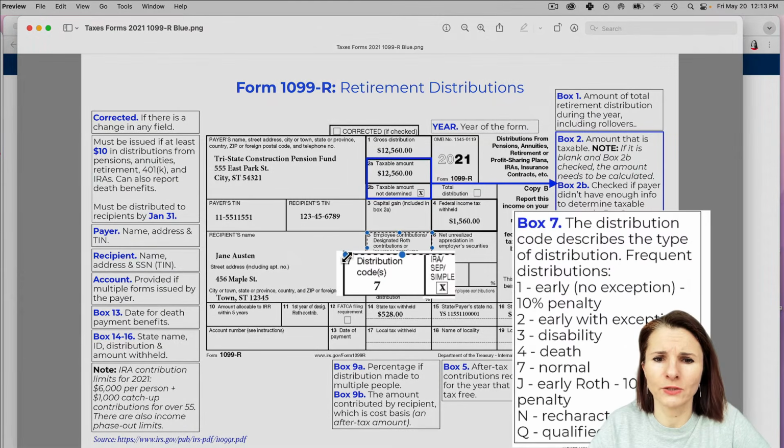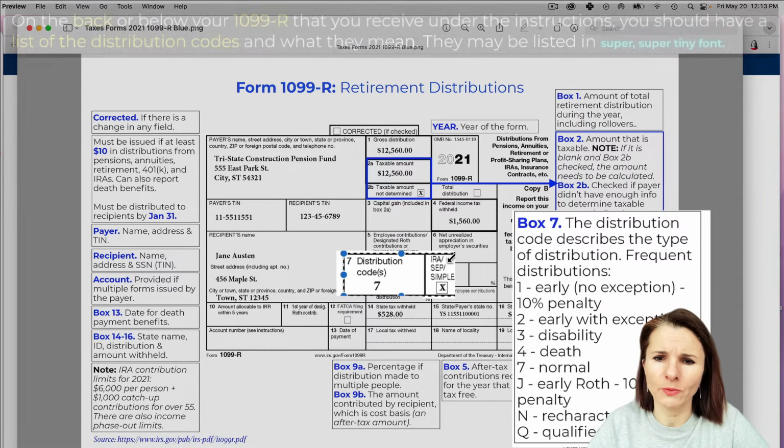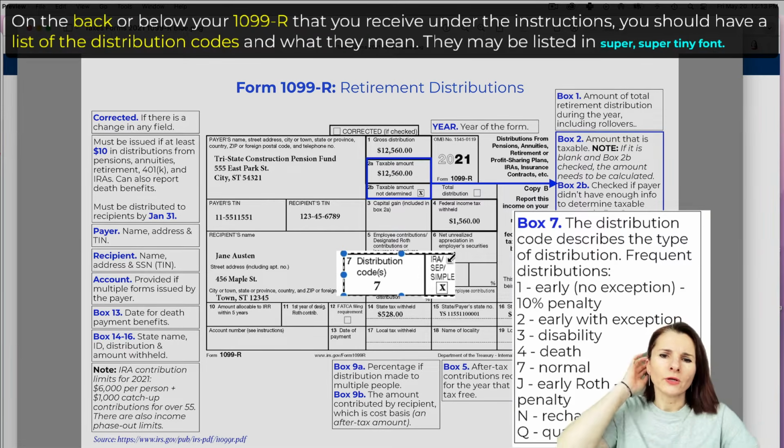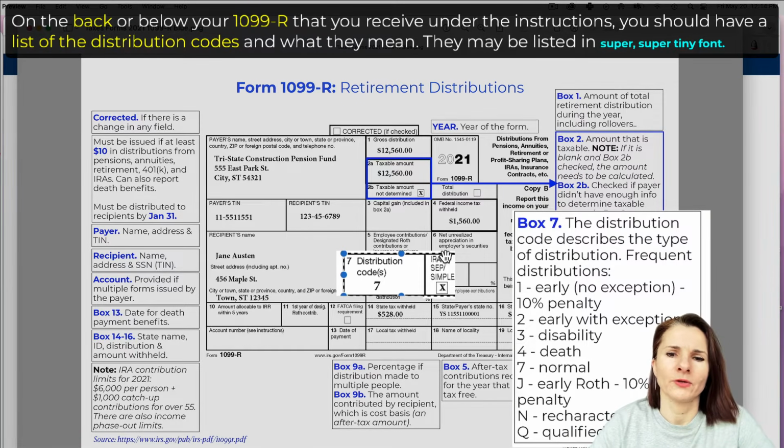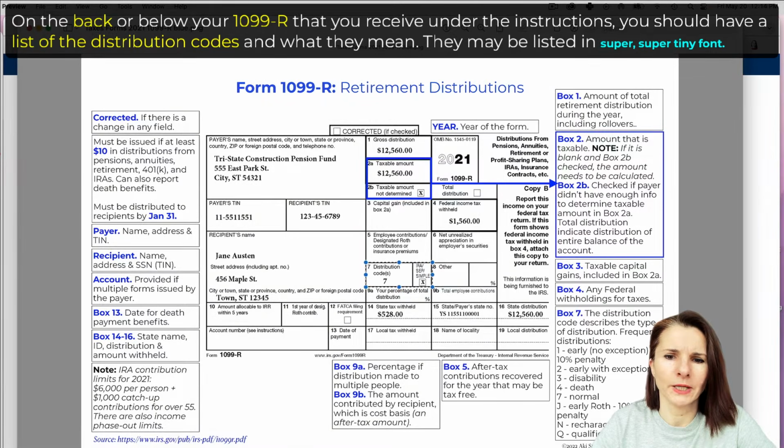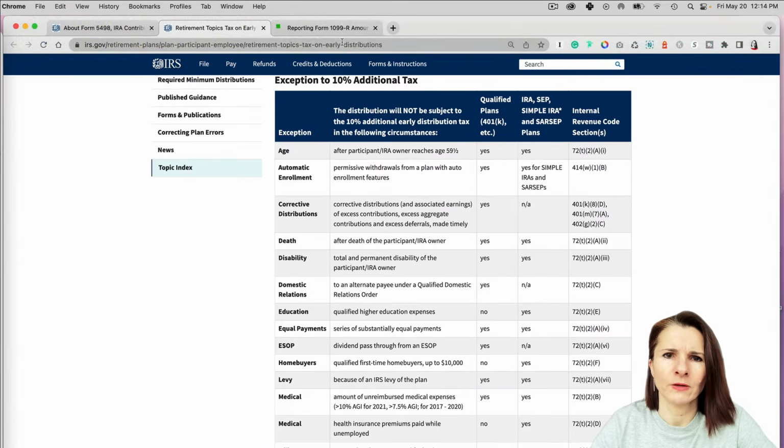Now, box 7, this is an important box. Box 7 is a distribution code, and there's also a checkbox here to indicate if it's an IRA, SEP, or SIMPLE. If you're a taxpayer, you might not be aware of what box 7 indicates. There are many distribution codes, and I'll put a link in the video.